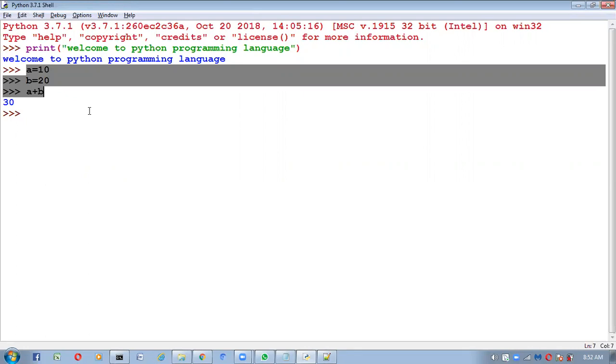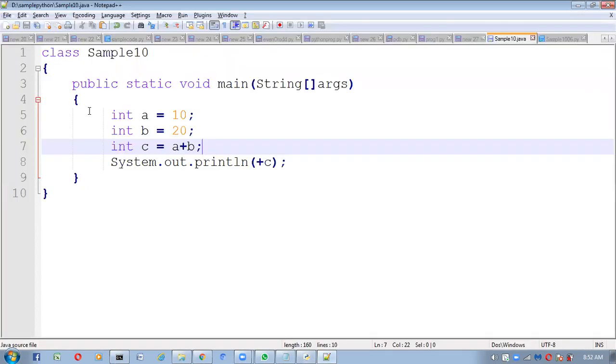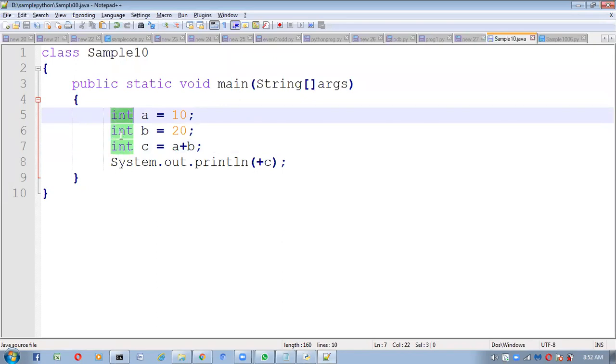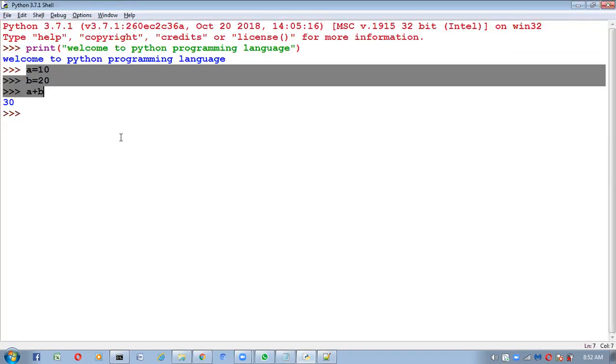A is equal to 10, B is equal to 20, A plus B, 30 you will get. Anyone can understand this. To understand these 3 lines, is any programming language knowledge required? Not required. But coming to Java, how much code do we have to write? These many lines. And here we compulsorily have to specify the type explicitly. But coming to Python, we no need to specify the type. Automatically, it can understand based on the values which we are providing.